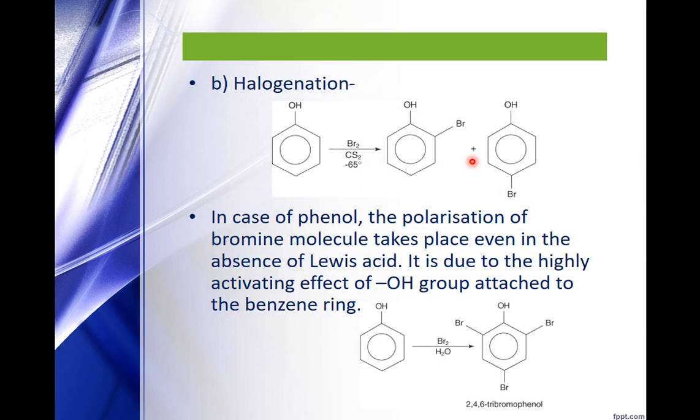Halogenation, bromination in the presence of CS2. Here you can see instead of a Lewis acid we have taken CS2. We get the ortho isomer as well as the para isomer. So polarization of the bromine molecule takes place even in the absence of a Lewis acid because OH is highly activating. If a similar reaction is carried out in aqueous solution, then again all the three positions get substituted and you get 2,4,6-tribromophenol.